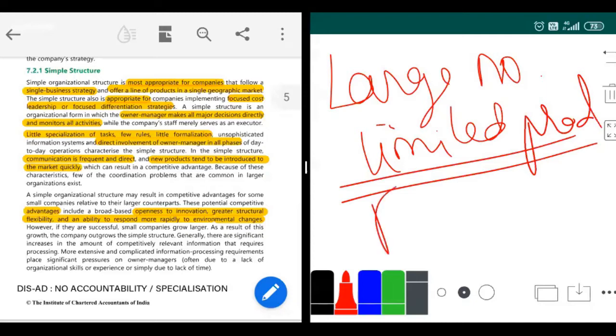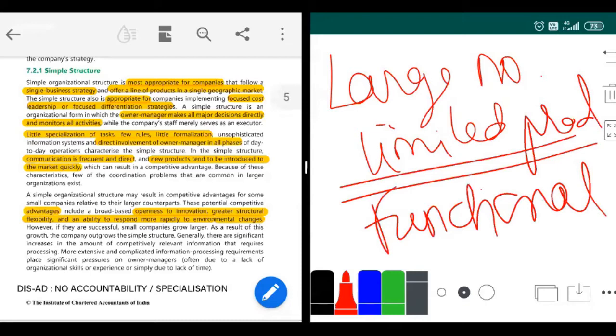I'll move on to my functional structure. So what will happen is when I start expanding my business all over India, I won't be able to manage all the things. I'll have a lot of decisions to take. I will have to take finance decisions. I'll have to take marketing decisions, how my saris will be procured, how will I sell them. There are a lot of functions. Read about functions in the last chapters. So you'll know there will be a lot of functions that I'll have to perform. As a single person, I'll not be able to perform all the functions.